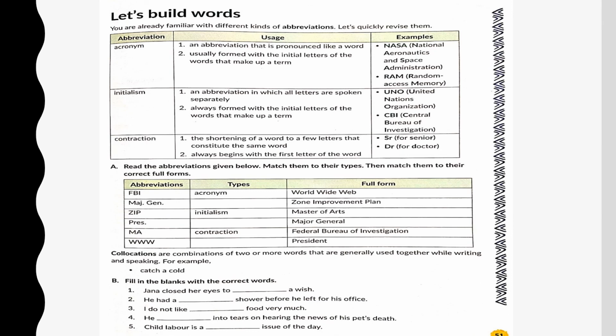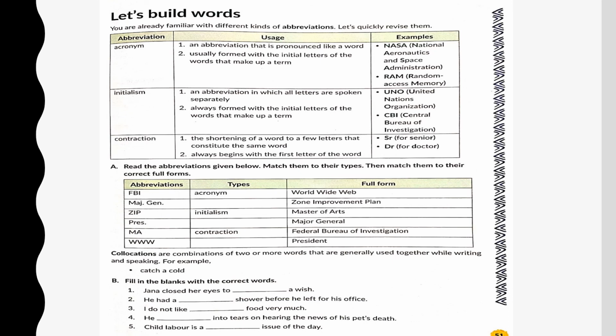Coming to initialism. Initialism, as the name suggests, they are made by the initial letter of each word and they're not pronounced as a word. We don't say uno. That's a different thing. It's a game. We say U-N-O. We don't say spy. We say C-B-I. So these are initialism. In the same way, we have contraction. Contraction always means shortening something. So the word senior becomes SR and the word doctor becomes DR. We always take the first letter of the word and make the short form.